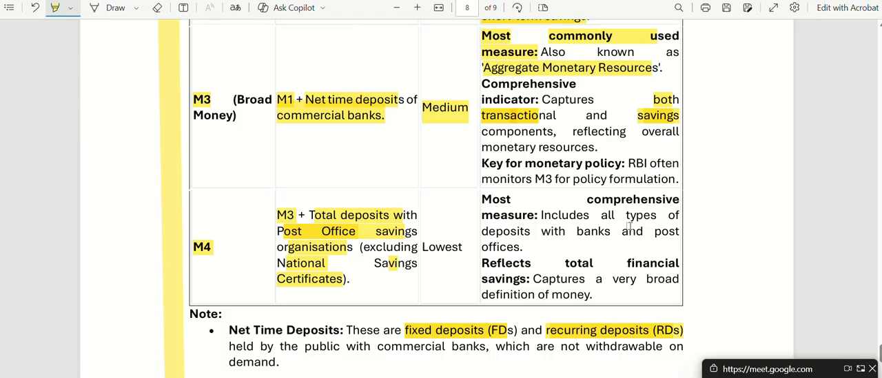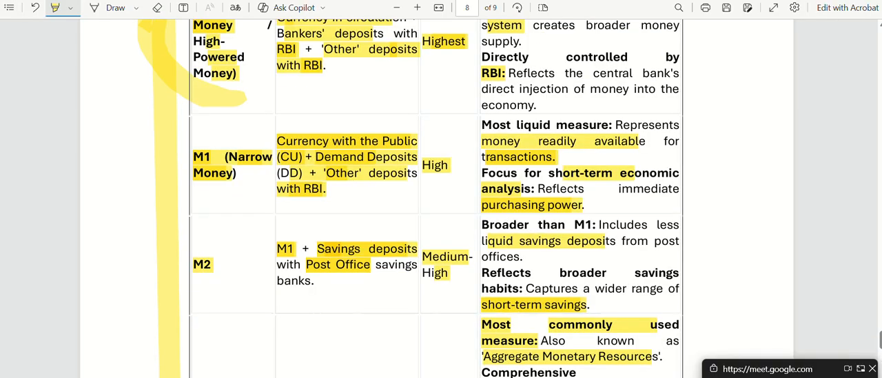Yes, you're right. So this includes all types of deposits with banks and post offices. So it is a very broad money, and it is not very liquid, or has very low liquidity. So you cannot get this money directly or on the spot, on demand. You cannot get this. Fine.